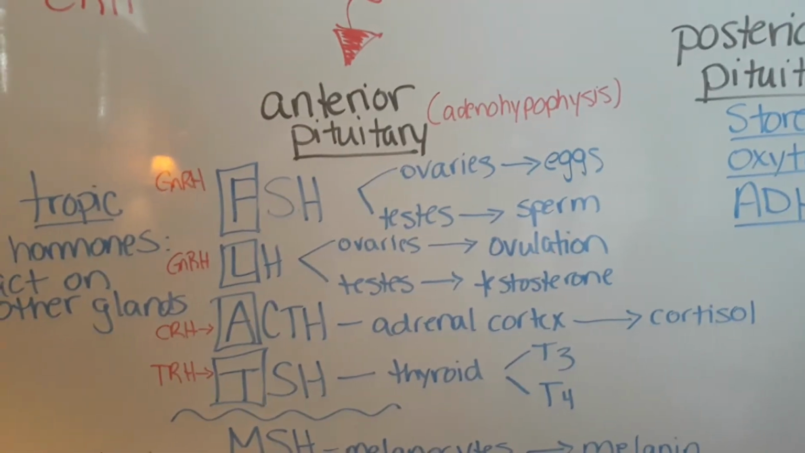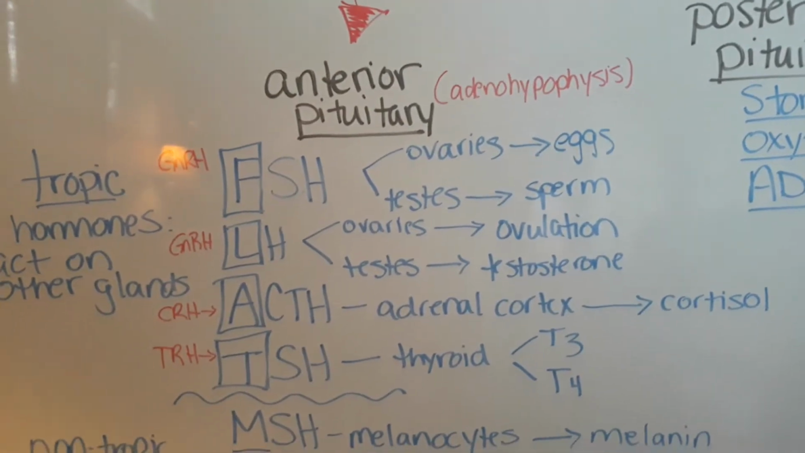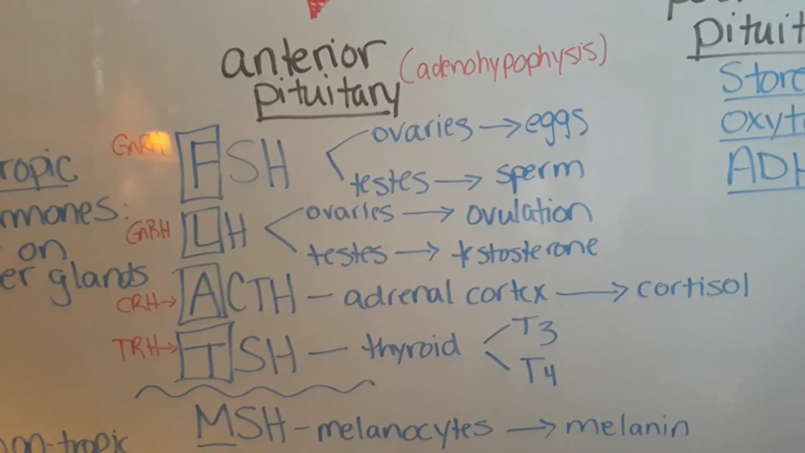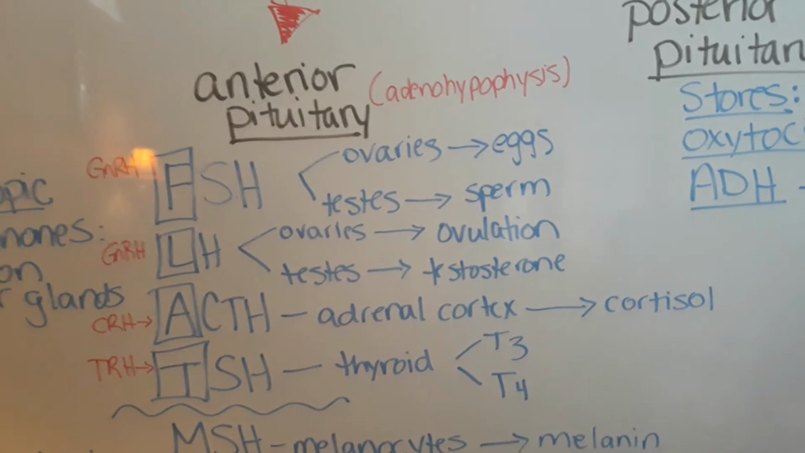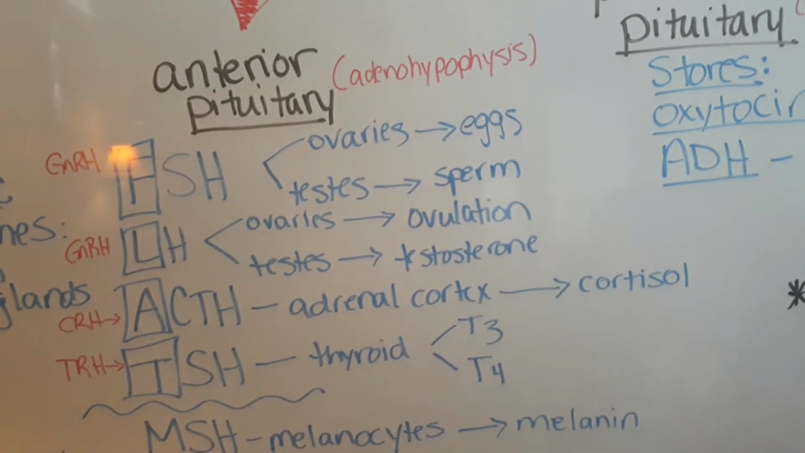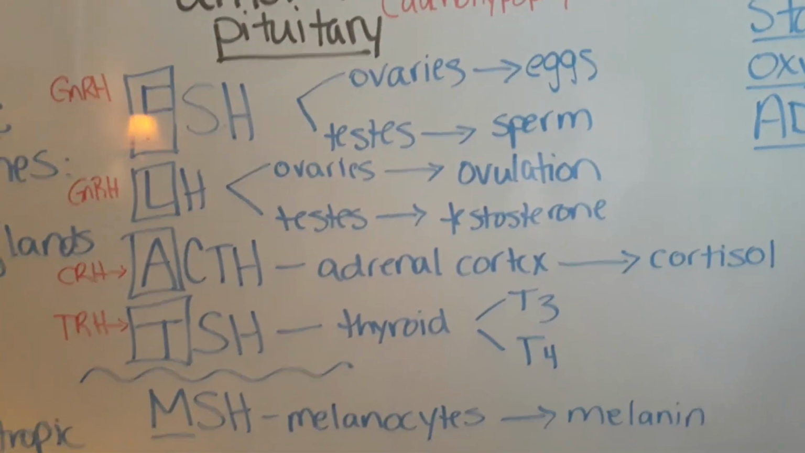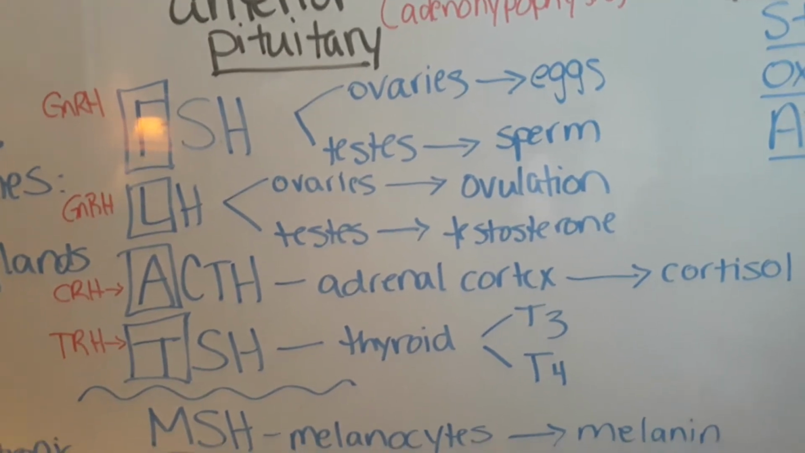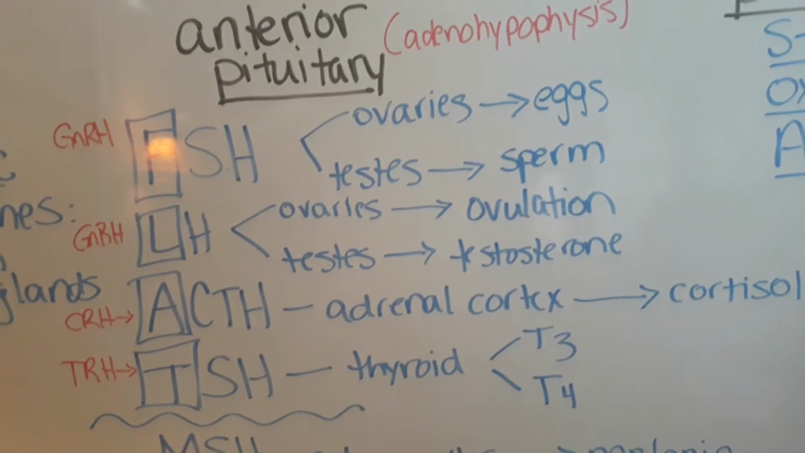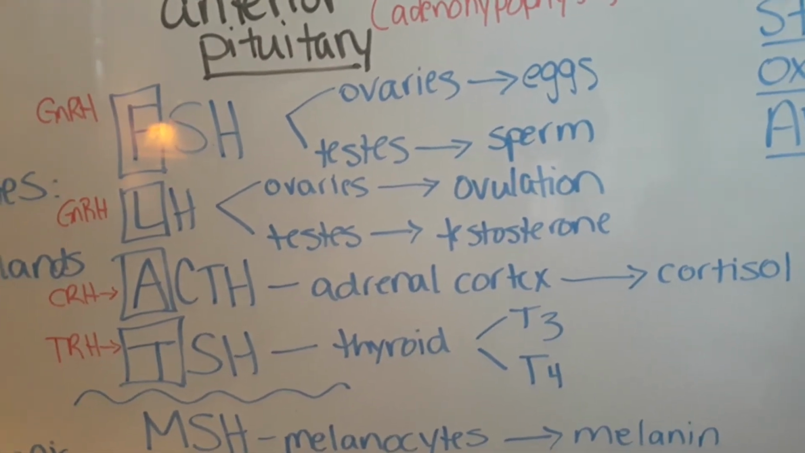We have FSH, which is made when the hypothalamus secretes GnRH or gonadotropic releasing hormone. FSH is made, it acts on the gonads, the ovaries and testes, and in the ovaries it spurs the production of eggs, and in the testes it stimulates the production of sperm. GnRH also promotes the production in the anterior pituitary of LH, or luteinizing hormone, which also acts on the gonads, the ovaries and testes, to promote ovulation and testosterone production, respectively.